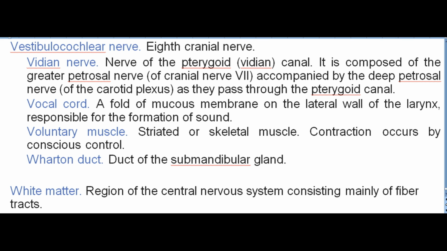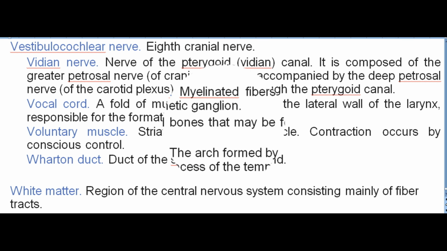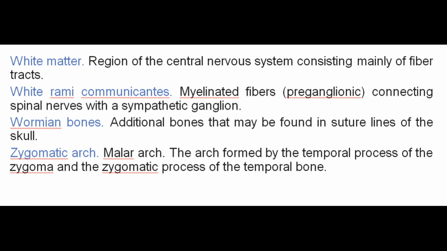Wharton duct. Duct of the submandibular gland. White matter. Region of the central nervous system consisting mainly of fiber tracts. White rami communicantes. Myelinated fibers, preganglionic, connecting spinal nerves with the sympathetic ganglion. Wormian bones. Additional bones that may be found in suture lines of the skull. Zygomatic arch, malar arch. The arch formed by the temporal process of the zygoma and the zygomatic process of the temporal bone.